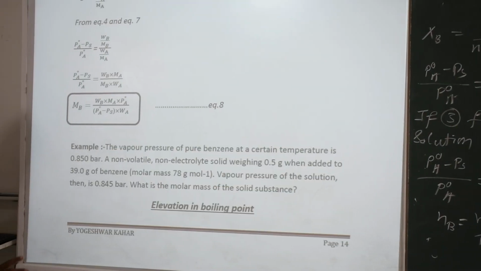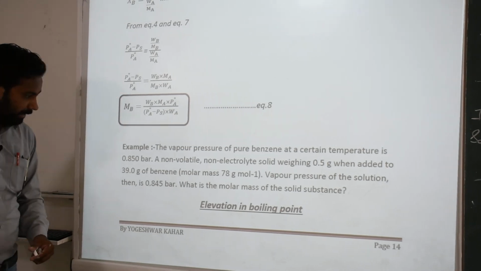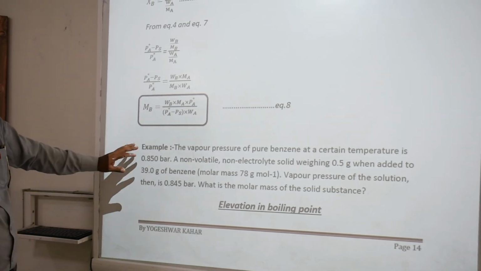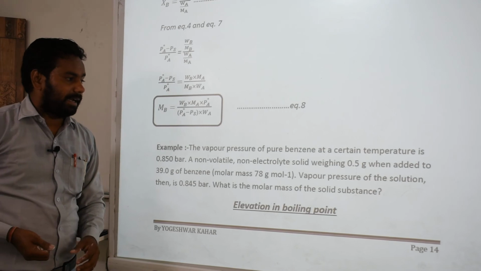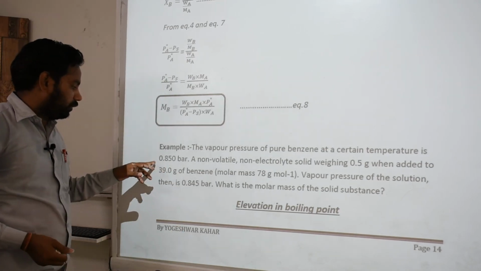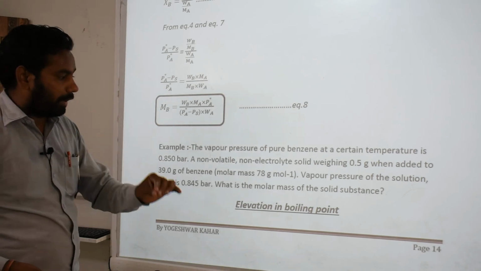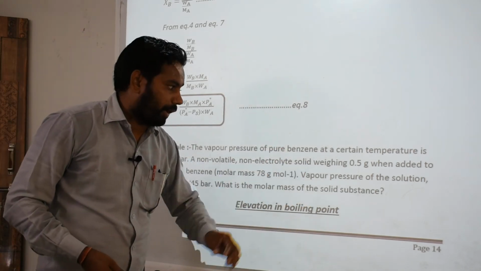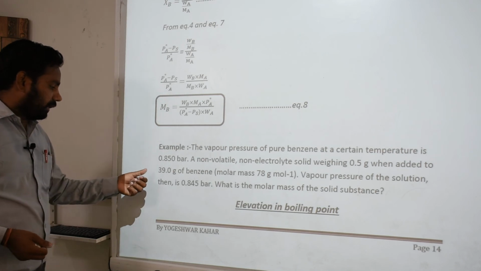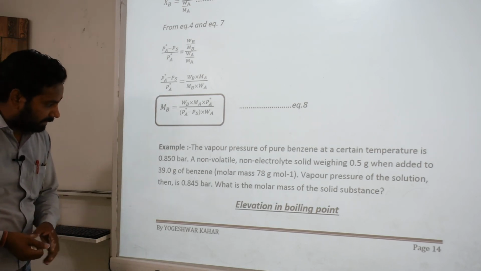One numerical is there, it's very easy. The vapor pressure of pure benzene at a certain temperature is 0.850 bar. A non-volatile and non-electrolyte solute weighing 0.5 gram is added to 39 gram of benzene.